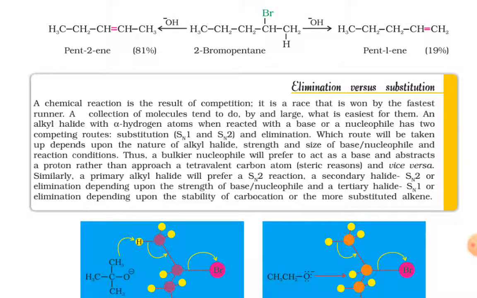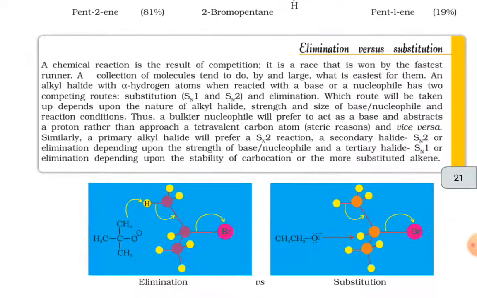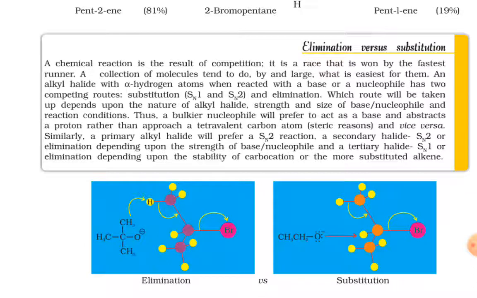Which route will be taken up depends upon the nature of the alkyl halide, strength and size of the base or nucleophile, and reaction conditions. Thus, a bulkier nucleophile will prefer to act as a base and abstract a proton rather than approach a tetravalent carbon atom, because of steric reasons, and vice versa.